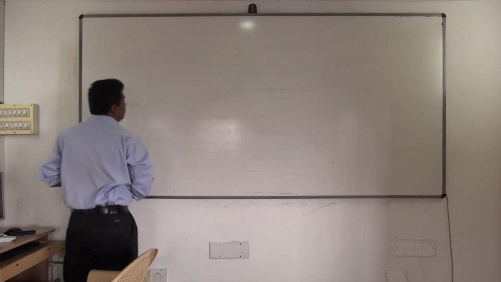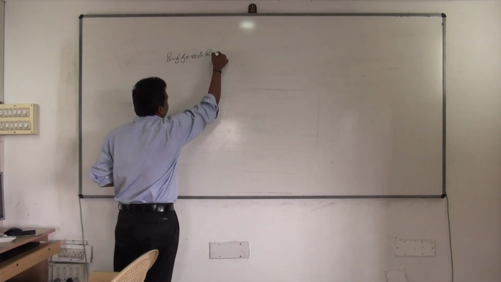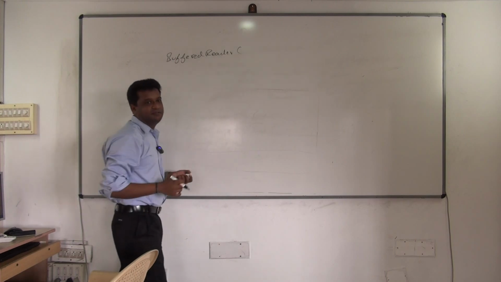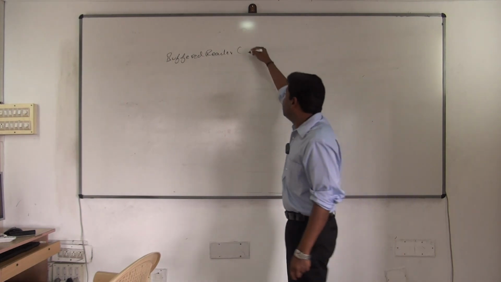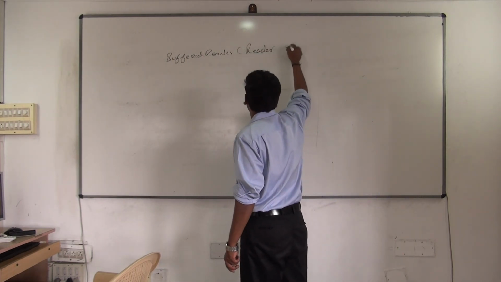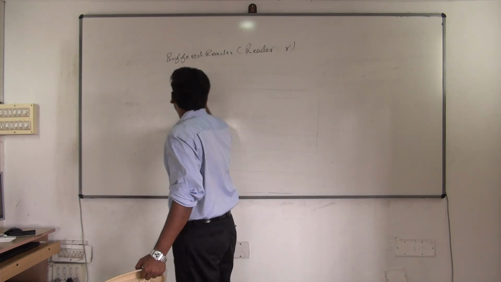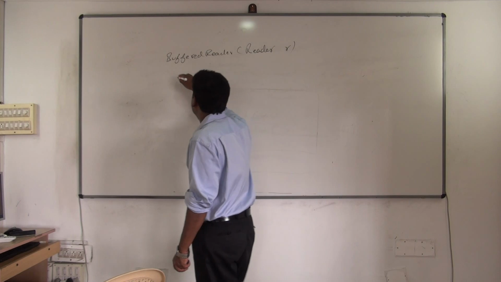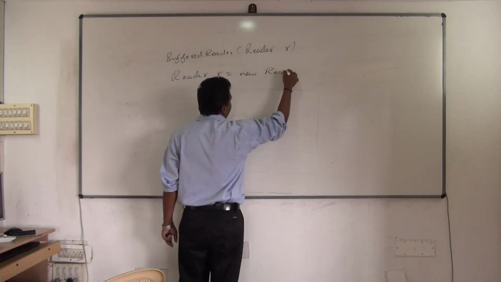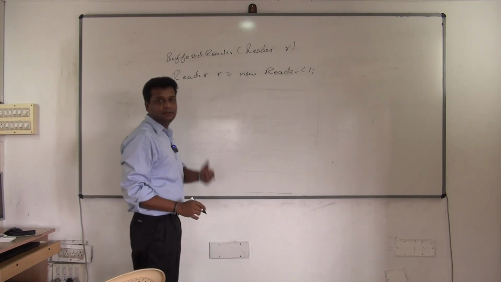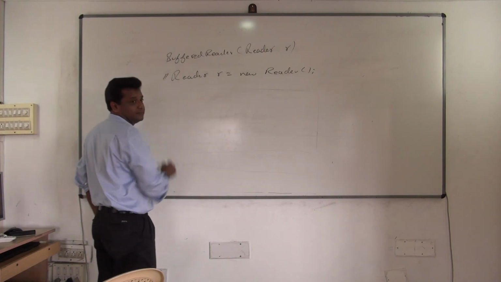See, generally for doing input we use this BufferedReader class. You have used it. BufferedReader is a class which I can use now. If you see the constructor of BufferedReader, it tells you that you have to pass an argument of type what? Reader. But the problem is you cannot see it now. To create an object of BufferedReader, what should I do first? Reader r = new Reader, I have to create. Yes or no? But Reader is an abstract class. How will you create it? So this becomes an error.